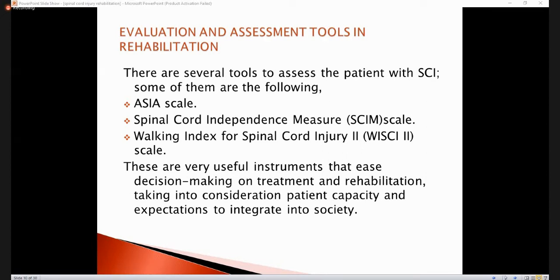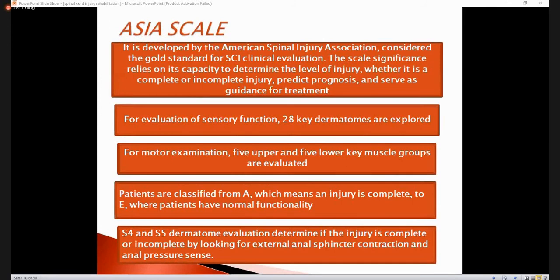One most important and the international standard is the Asia scale. We have already discussed the Asia scale, that is the American Spinal Injury Association impairment scale, in which we use the myotome and dermatome to check the patient. In myotome, there are 10 key muscles, 5 of the upper limb and 5 of the lower extremity, and 28 key points of the dermatome from C1 to S sacral segments.